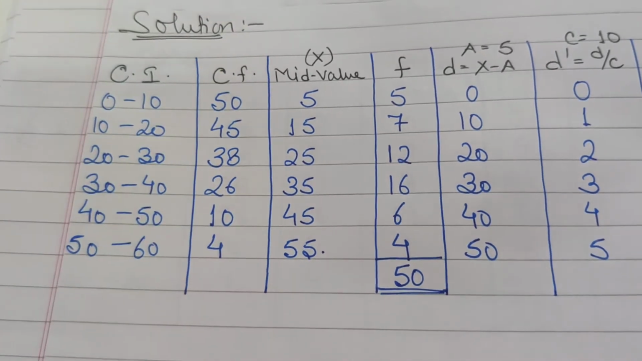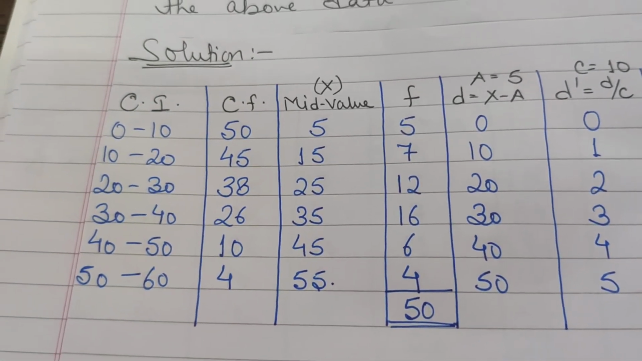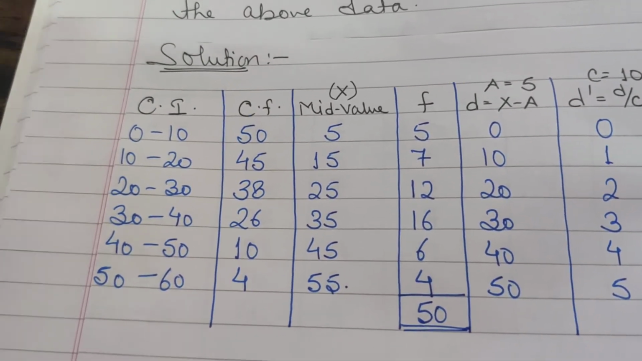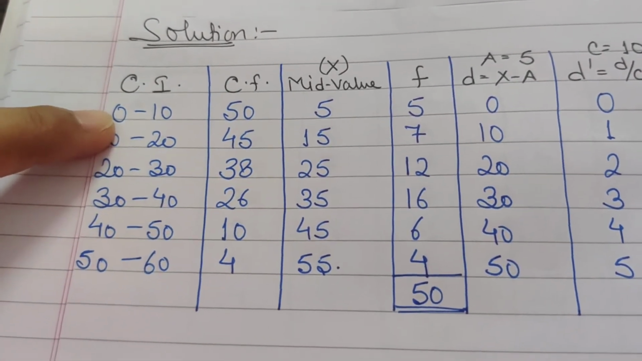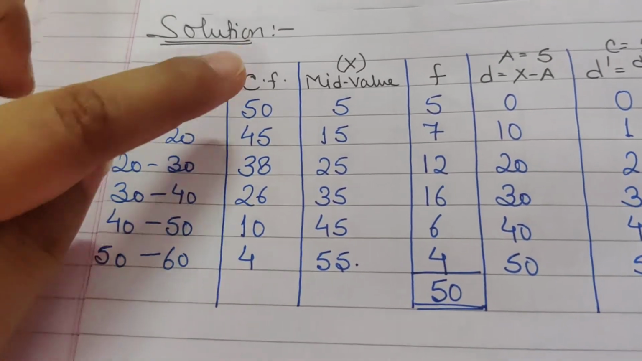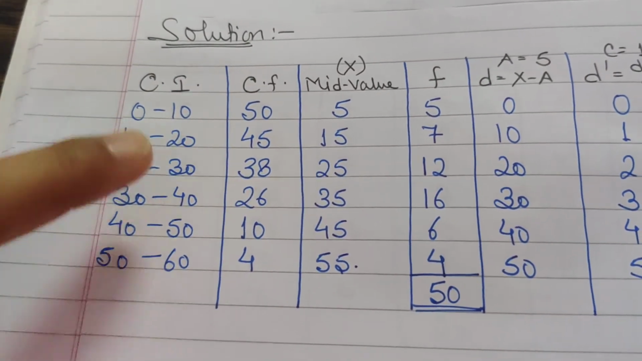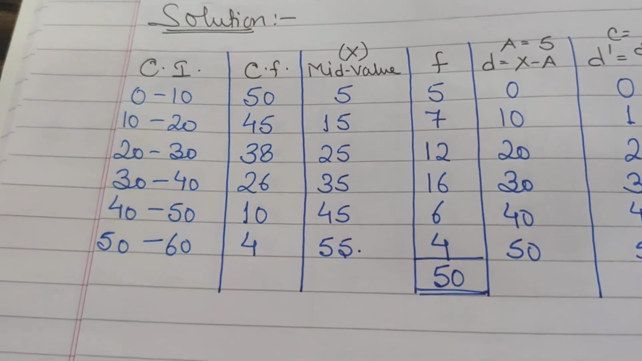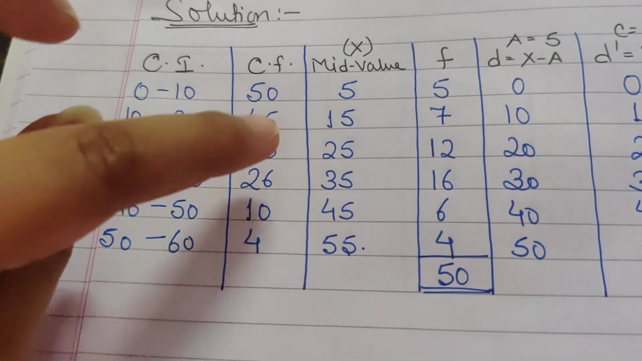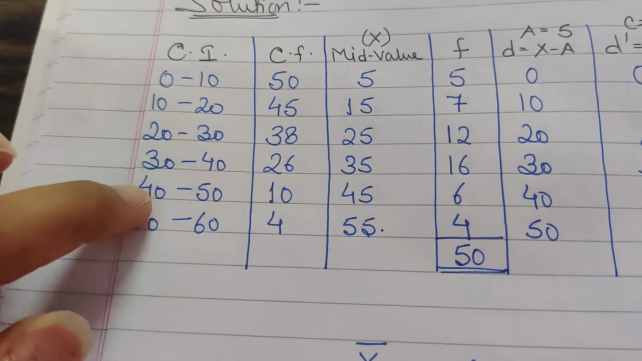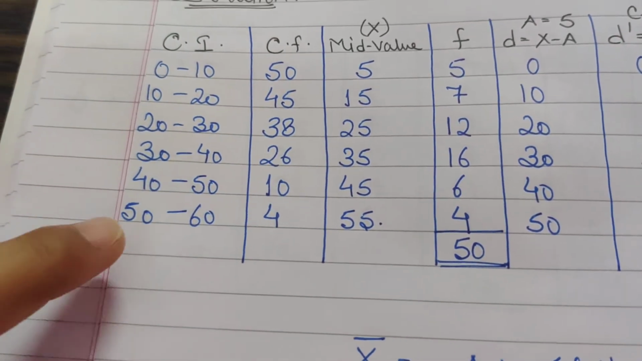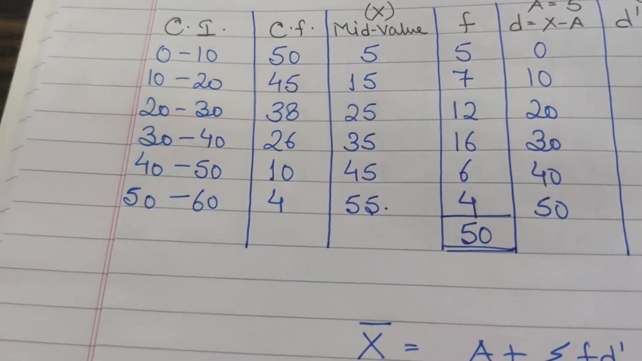Then again cumulative frequencies are given. Now children, when we were saying more than 0, then cumulative frequency was 50. That means from 0 to 60 it was 50. From 10 to 60 it was 45. From 20 to 60 it was 38. From 30 to 60 it was 26. From 40 to 60 it was 10. And from 50 to 60 it is 4.